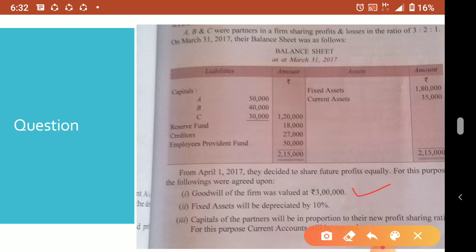Goodwill 3 lakh is there. So you remember, goodwill, how to treat. We are coming step by step. Goodwill we already studied: goodwill you do with the gaining or sacrificing ratio.